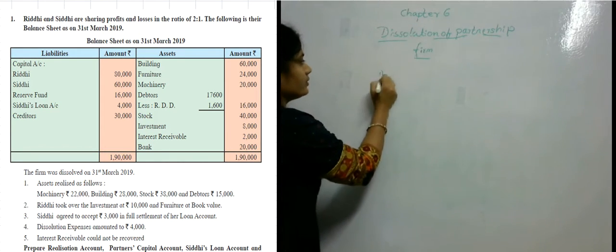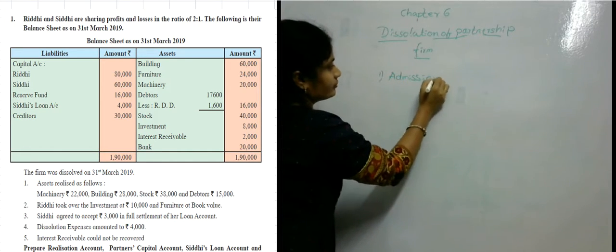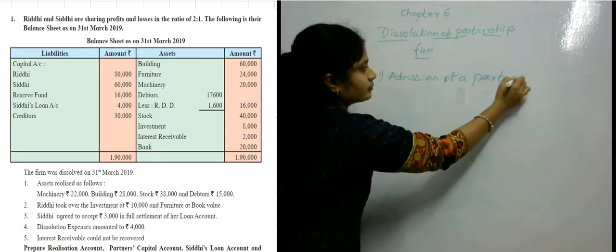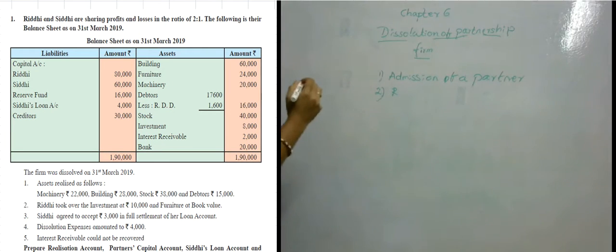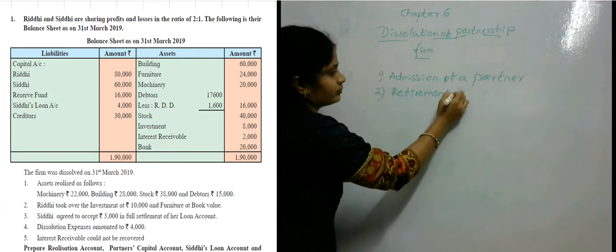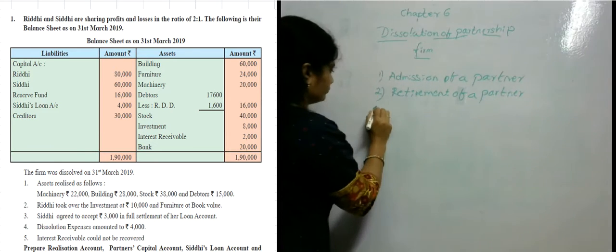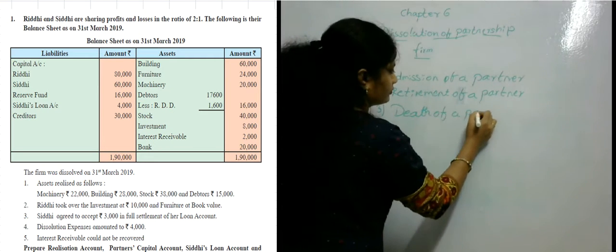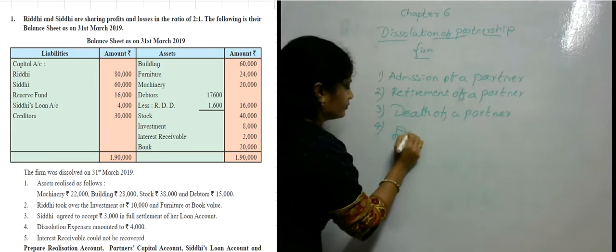First we studied admission of a partner, second retirement of a partner, third death of a partner, and the fourth one is dissolution of a partnership.